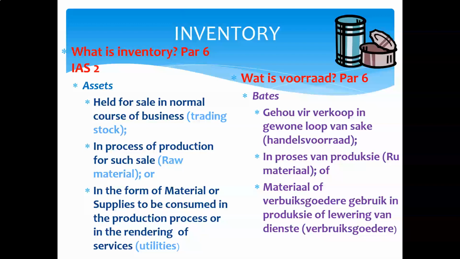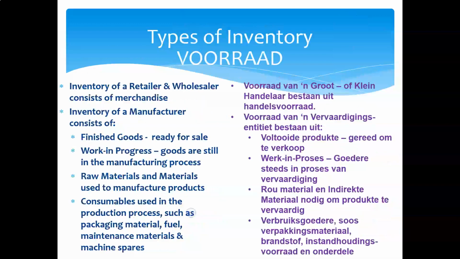Now, if I just buy the finished product, then obviously it's an easy computation. I must just add a certain profit percentage to the cost price of the goods in order to arrive at the selling price. When I'm actually the manufacturer of that product, eventually I want to sell that product, but it's a little bit more complex to get to the cost of that item, because I have to accumulate all the different costs involved in order to manufacture that item. So that then will make up the cost of the item.